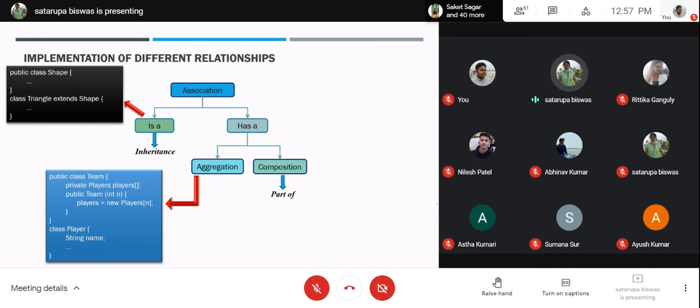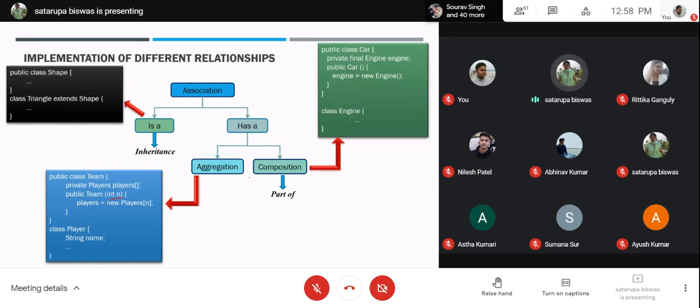If the length is more than 0, it is completely dependent on the value of n. If n is 0, none of the players will be incorporated. If n is non-zero, that number of players will be incorporated. So 0 to n, any number of objects could be incorporated. If no object comes, still the team class will exist. So that is the aggregation, also known as a loosely coupled system.